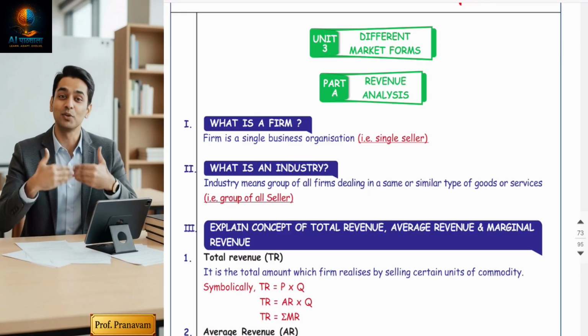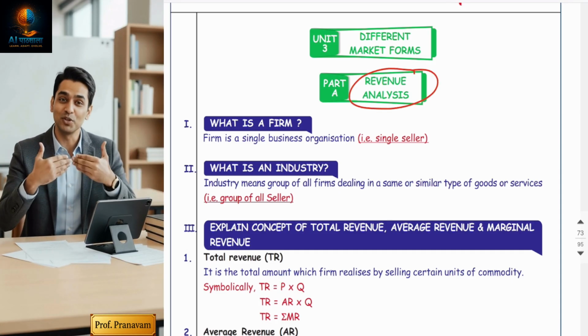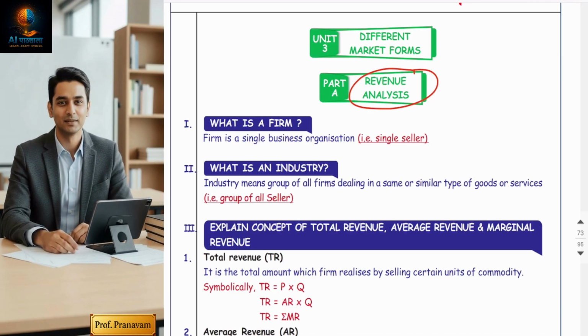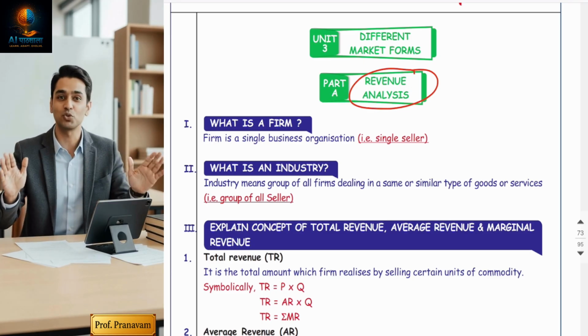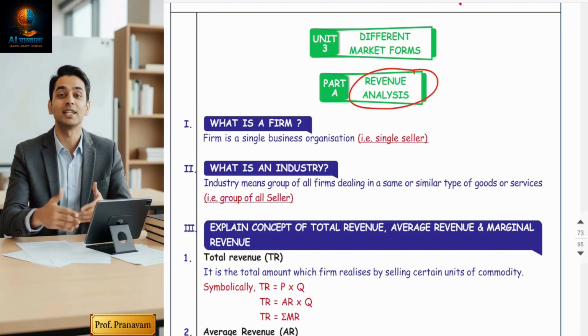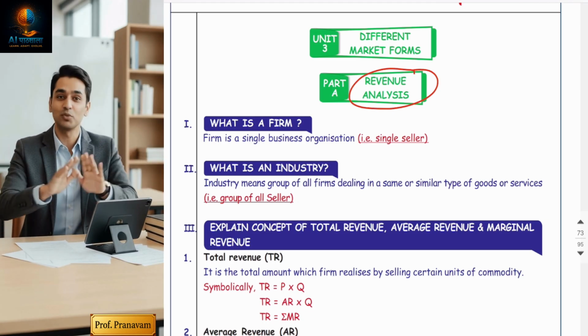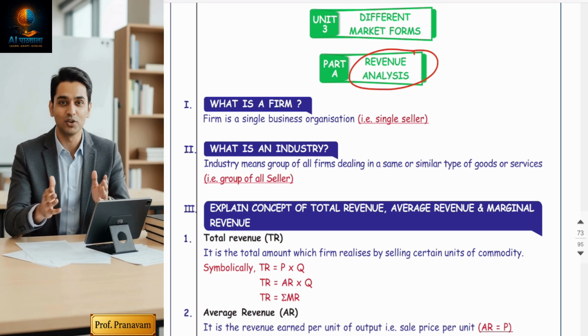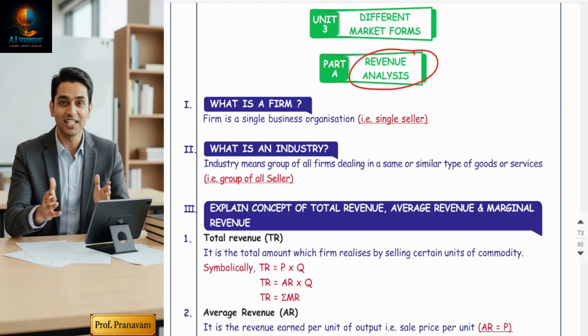Let's start with Chapter 4, Unit 3, Part A, Revenue Analysis. Friends, this chapter is actually a backbone for understanding how a firm earns, measures, and maximizes profit under different market conditions. So let's get into rapid revision mode. Friends, in this part, we are going to discuss 5 points. But believe me, all the 5 points are full of formulas, concepts, and logical calculations.